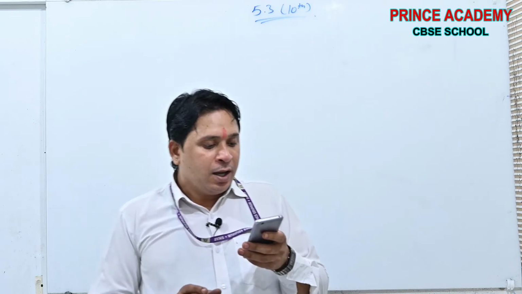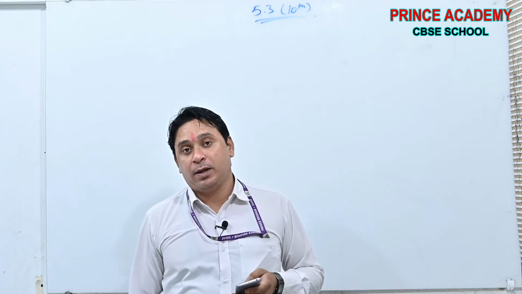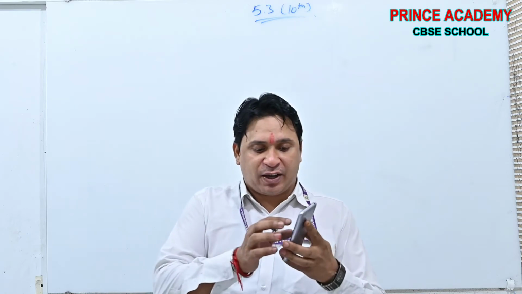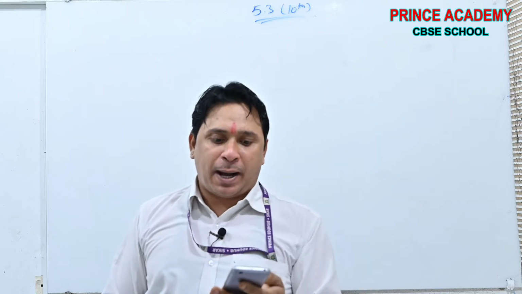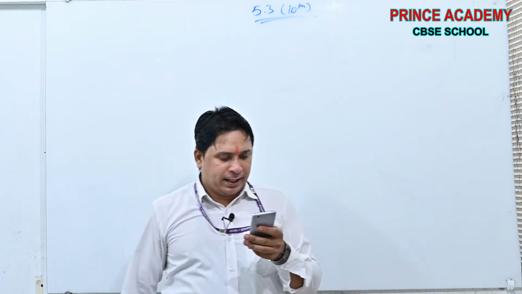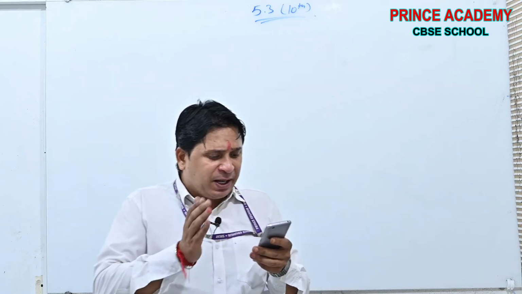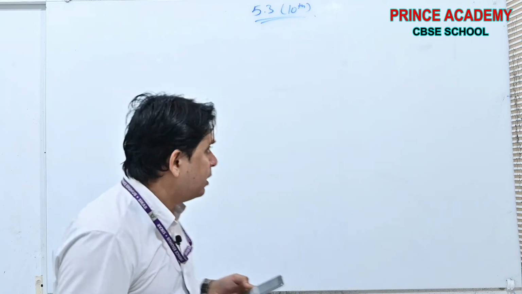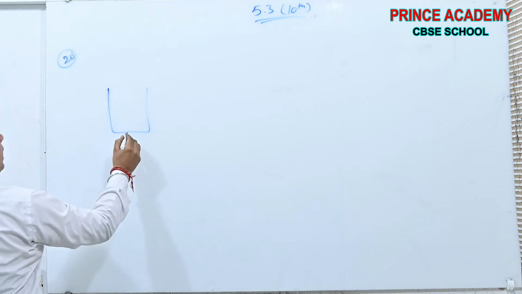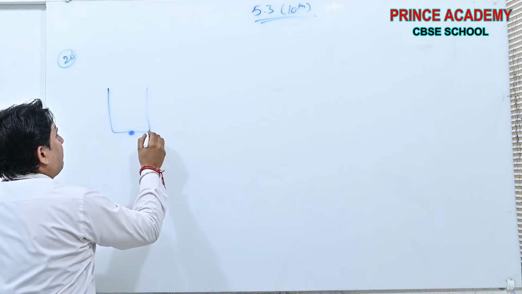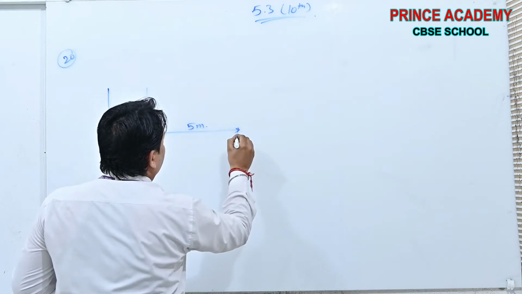See beta, in a potato race, a bucket is placed at the starting point. See the figure given in your NCERT. A bucket is placed at the starting point, which is 5 meters away from the first potato. Suppose this is the bucket, which is kept 5 meters away from the first potato.